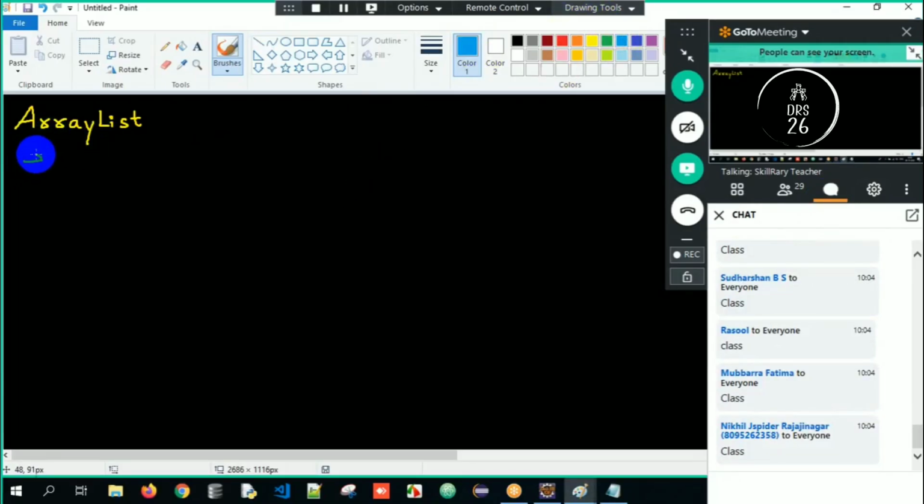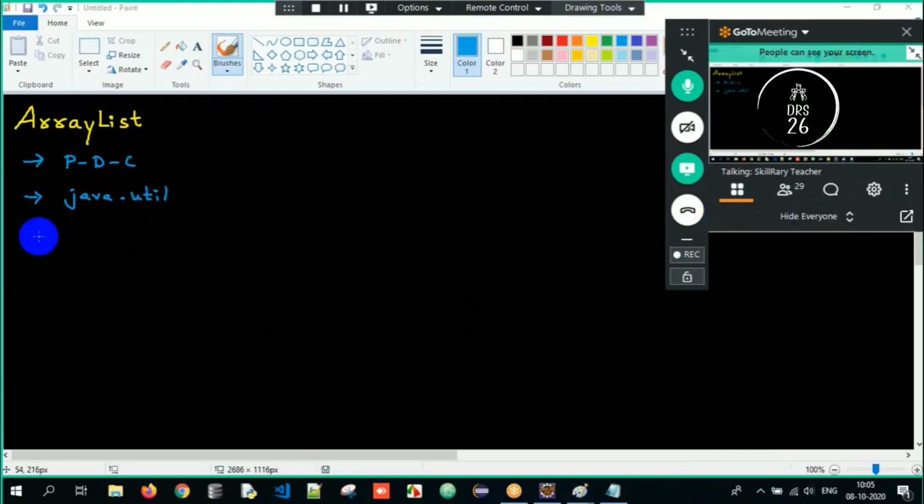First of all, ArrayList is a predefined class in which package? The java.util package. Almost all the classes and interfaces which I'll be using in collections are present in the util package only. Everything, all the classes and interfaces, 99.9% of all the resources I will be making use of are from the java.util package only. And it was introduced from JDK 1.2.